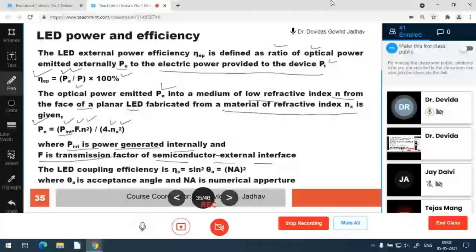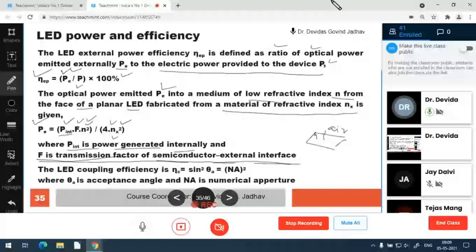There is a semiconductor material and the external may be air outside this semiconductor, or that semiconductor may be packaged into glass, then the external will be glass.